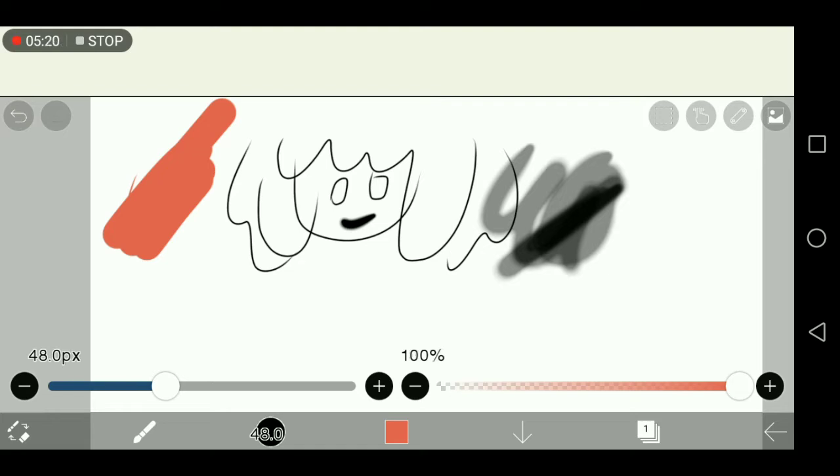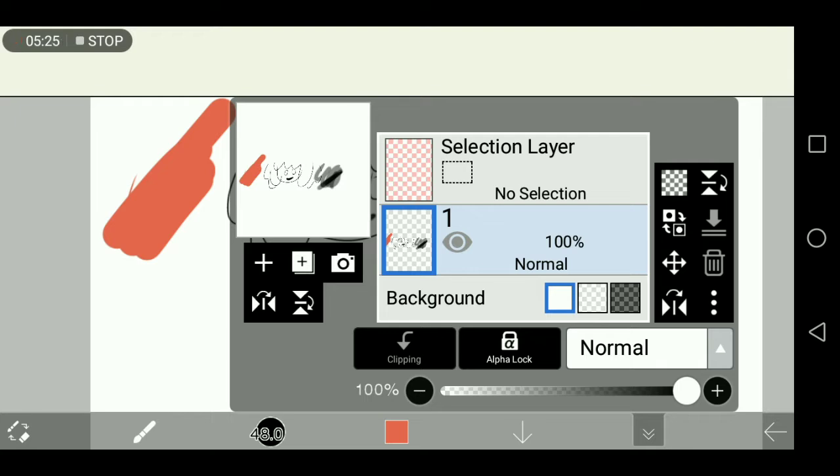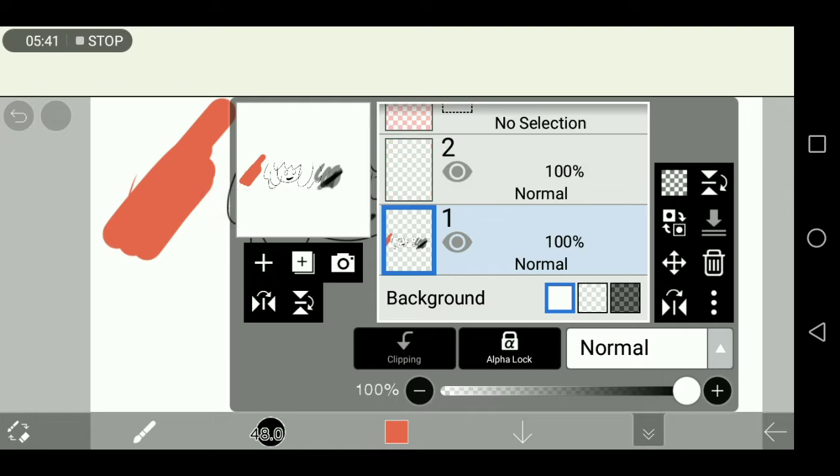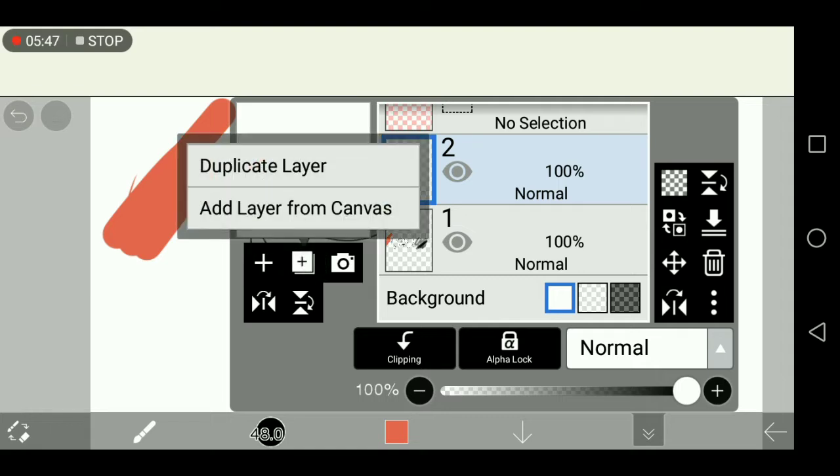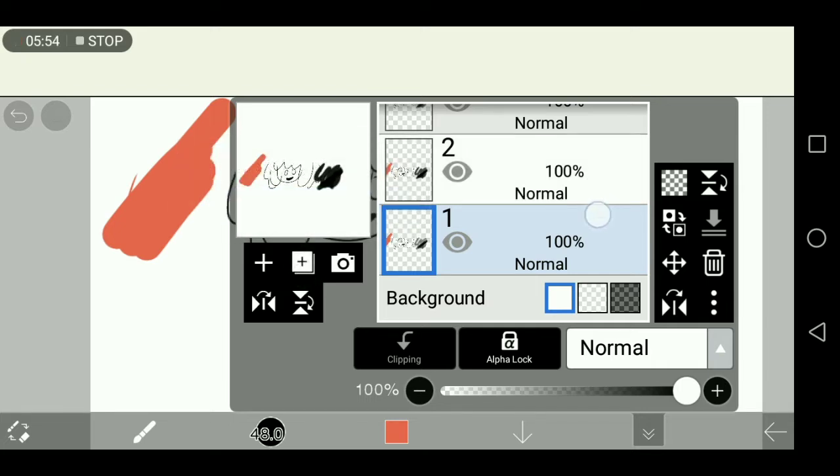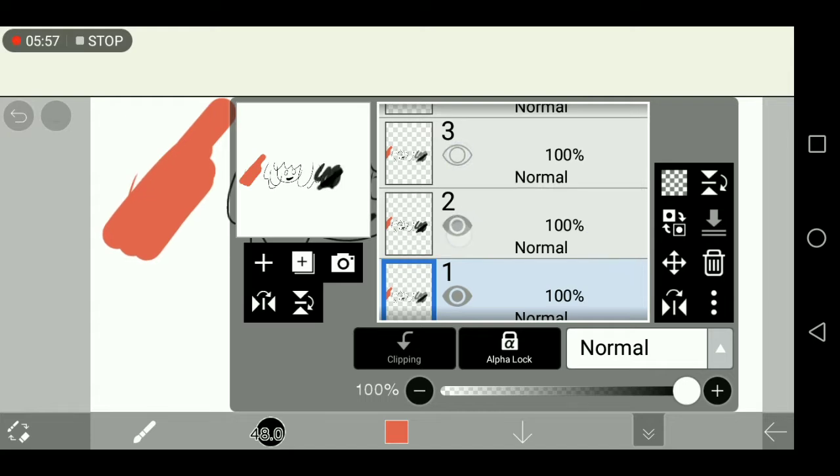The first thing you'll notice is the layers on the center, and as the name suggests, these are your layers. If you press the eye, it hides whatever it is you have on the screen. And on the left side, you can see buttons again. If you press the plus one, it will add another layer. If you press the plus button inside a square, it will duplicate your layer, so there. And then add layer from canvas is basically duplication, just with a fancy name.